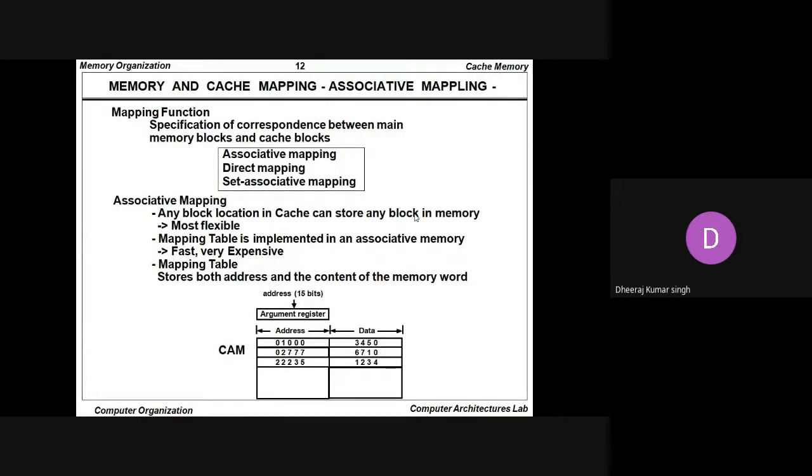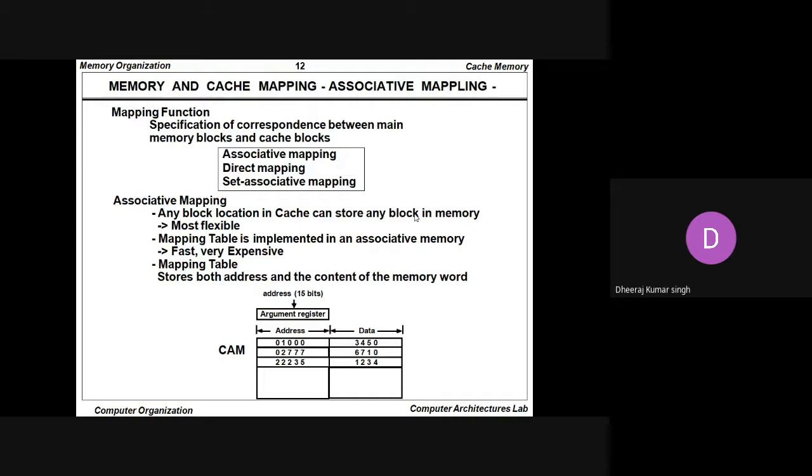First, whenever we talk about associative mapping, we are saying any block location in cache can store any block in memory, and so we can say it is the most flexible one.